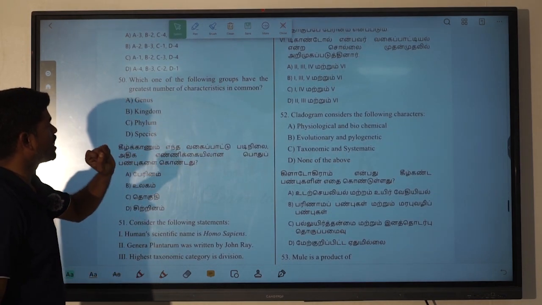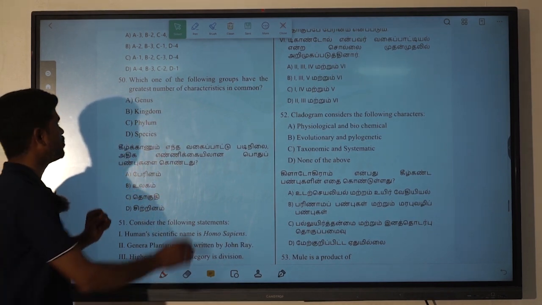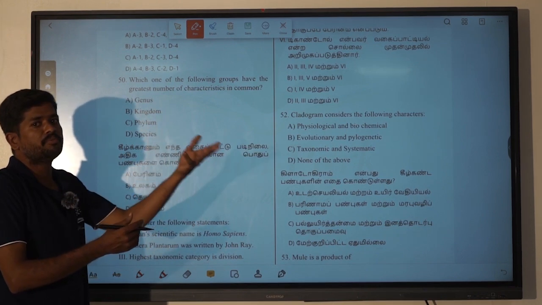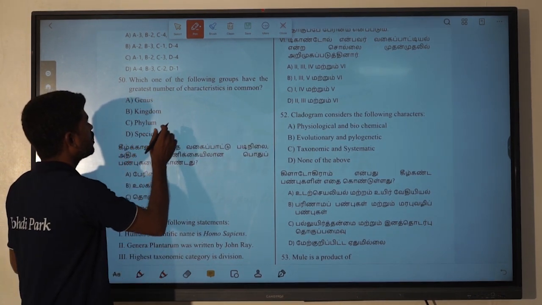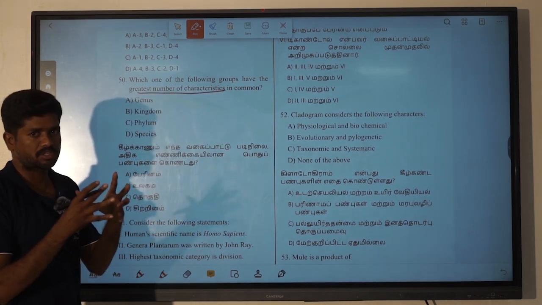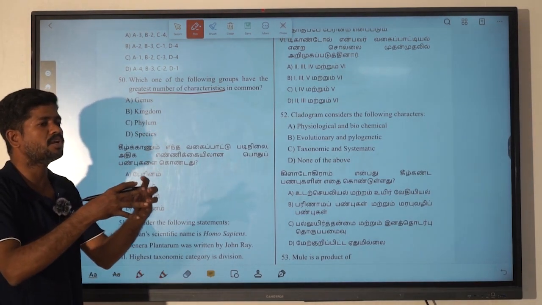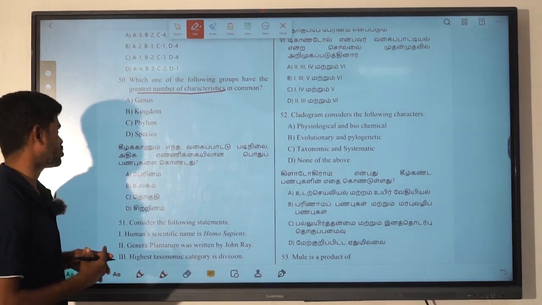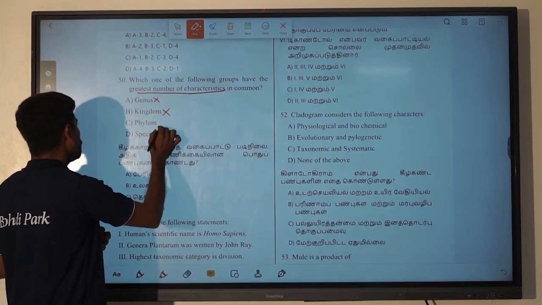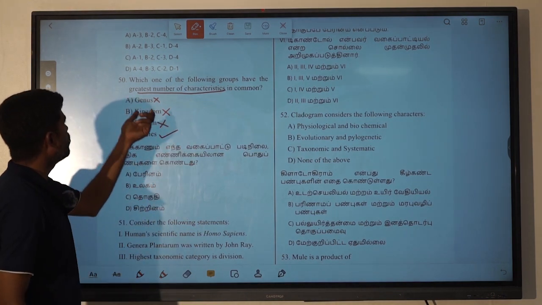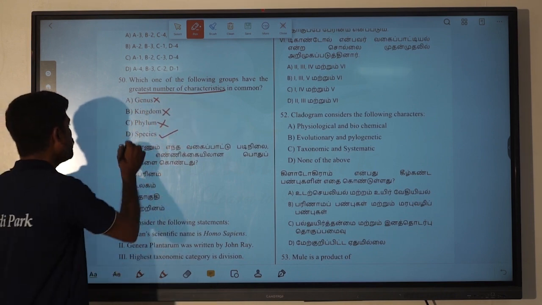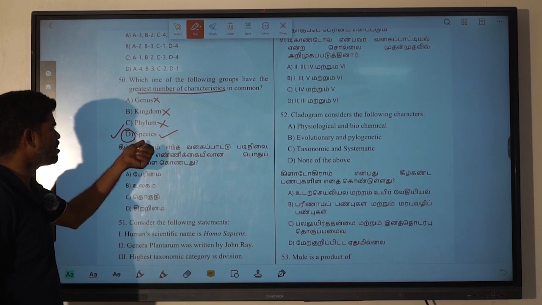Next, 50th question. Which one of the following groups has the greatest number of characters in common? The previous questions were asking from species to kingdom what the common characters are, but here the option is the greatest number of characteristics in common. All the organisms having similar kinds of characters in nature. So genus is not right, kingdom is also not right, phylum is not right. Which one of the following groups has the greatest number of characteristics in common? It is species. This is the easiest one, we can pick it.